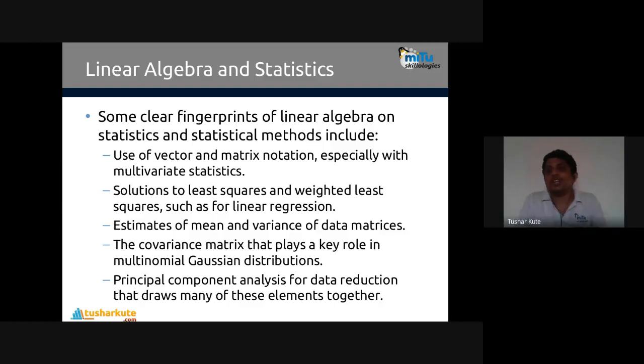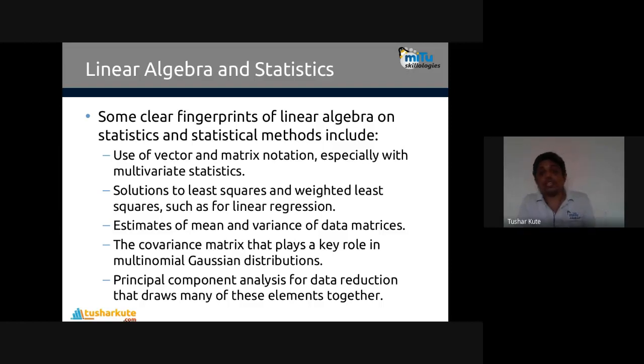Linear regression requires the data to be in this format, and that's why the equations present in linear regression or least squares regression are linear. Remember. Then the estimate of mean and variance of data matrices. We have seen this concept as the measure of tendency. To do this operation of finding the mean and variance of data, we can use linear algebra.